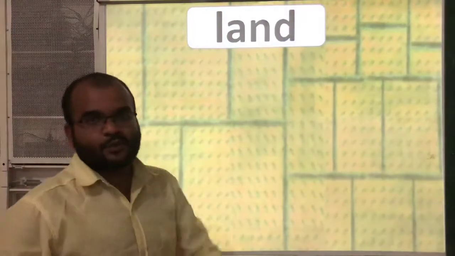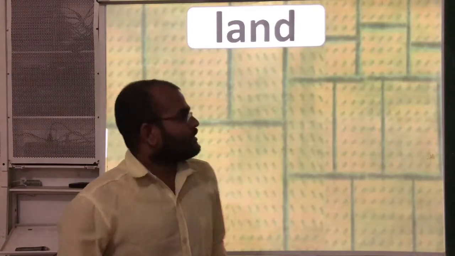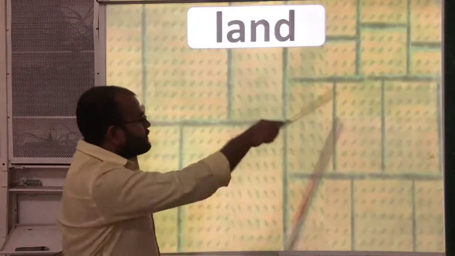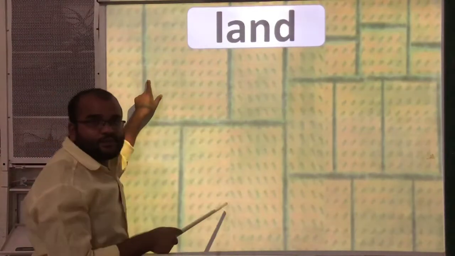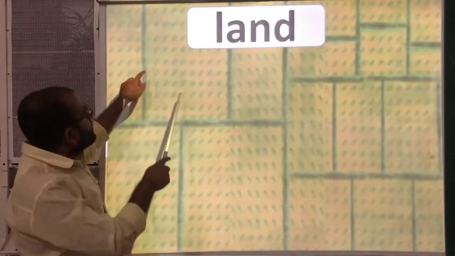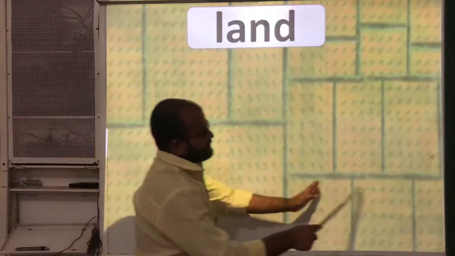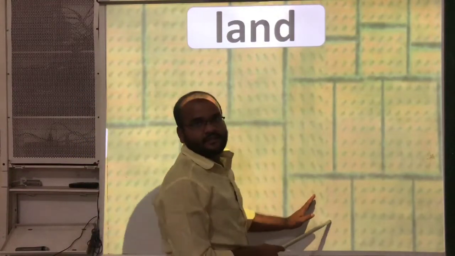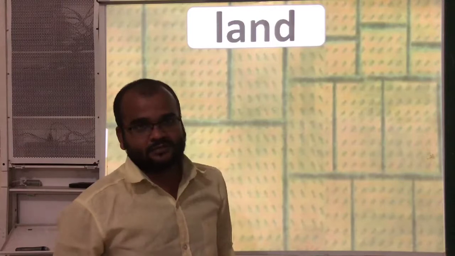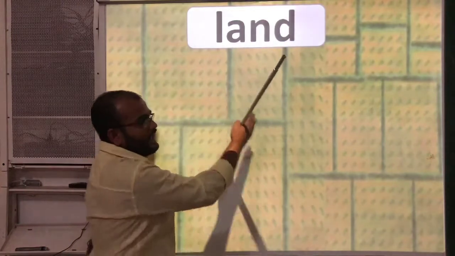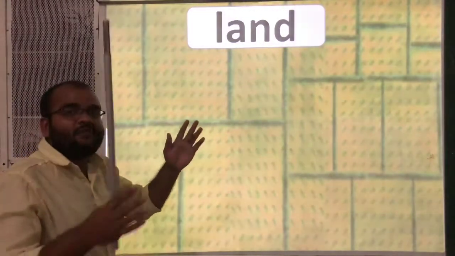So among the factors of production, the first factor is land. In Palampur village, the distribution of land is like this. Observe this figure carefully. This is the land distribution in Palampur village. You can see here, this is a large area of land, and these are small areas. That means the land distribution is not equal. Somebody has more land and somebody has less land. Now let us see who has more land and who has less land.